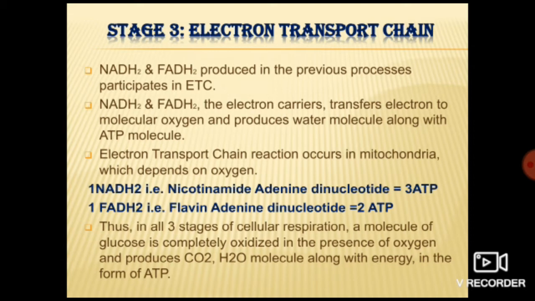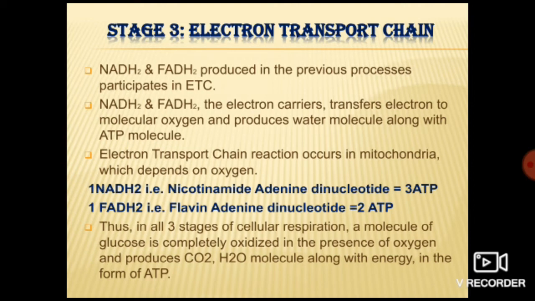Got it? Now what is NADH? Already said, yeah, it is nicotinamide adenine dinucleotide. What is FADH? Flavin adenine dinucleotide. NADH is nicotinamide adenine dinucleotide. FADH2 is flavin adenine dinucleotide. One molecule of NADH2 is equal to how many molecules of ATP? Yeah, 3 molecules of ATP. And one molecule of FADH2 is equal to 2 molecules of ATP.